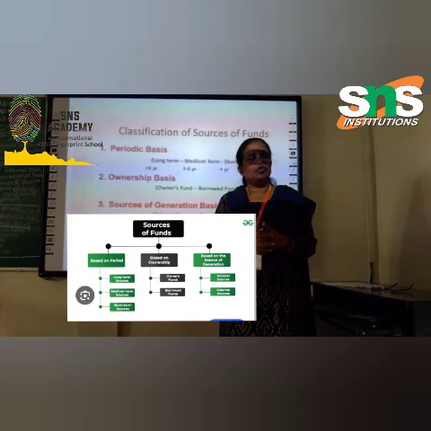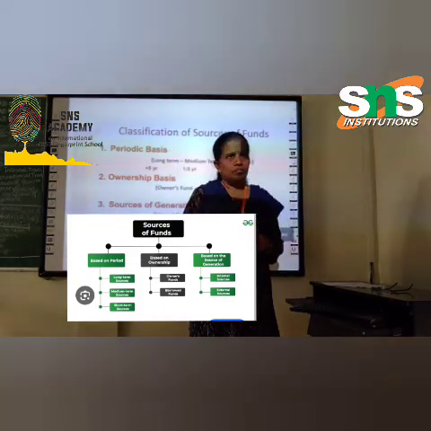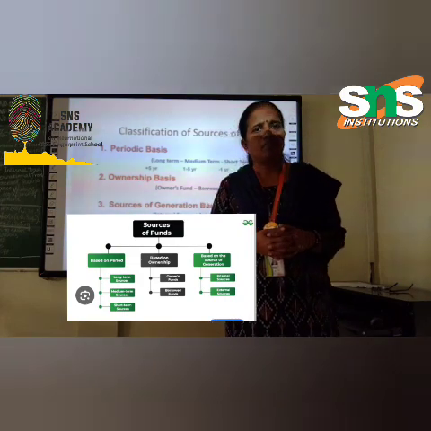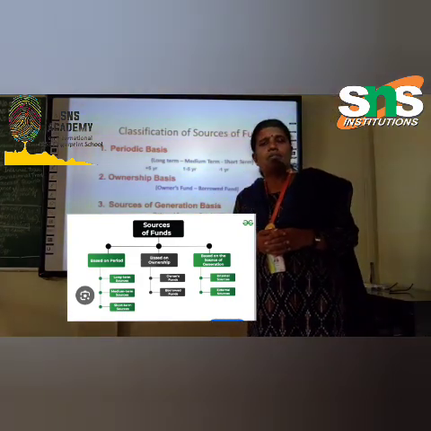And external sources of business? They are funds which lie outside the organization, such as suppliers, lenders, and investors, etc. Okay, very good.